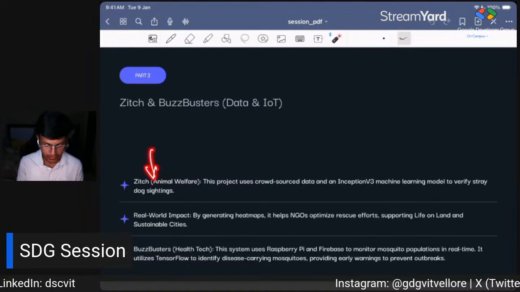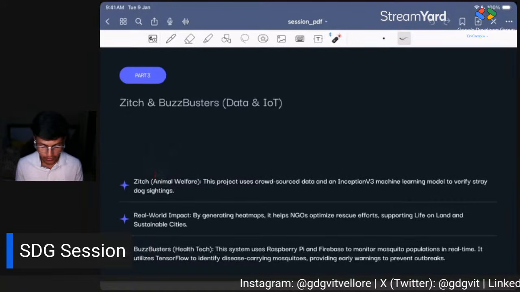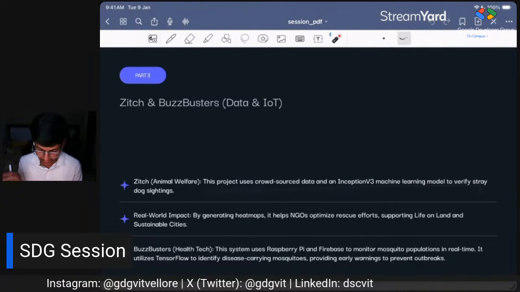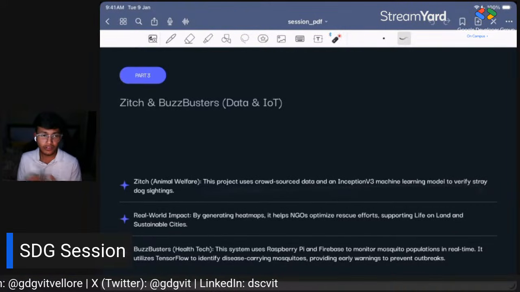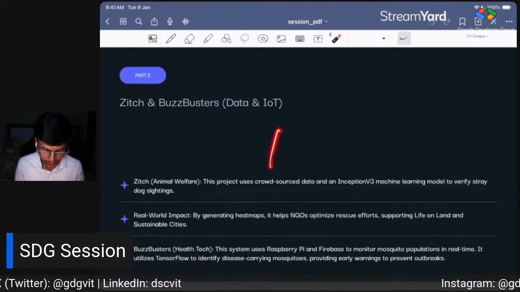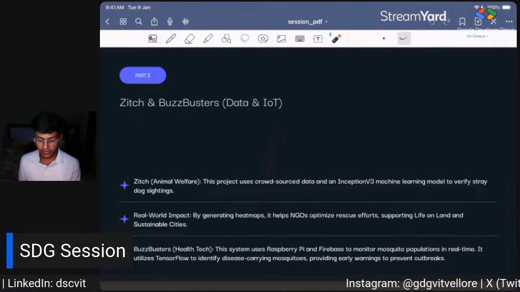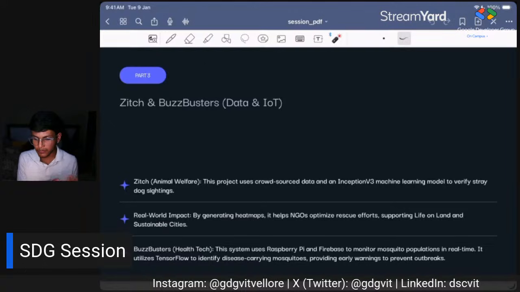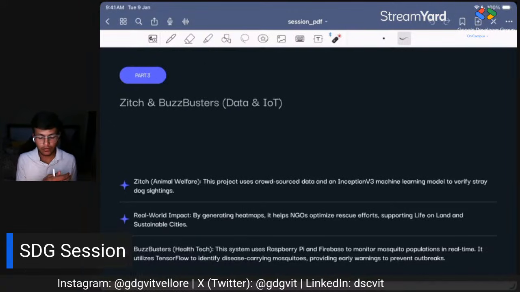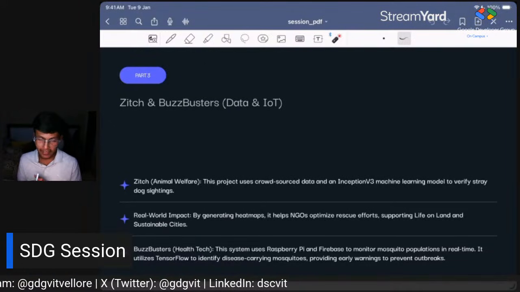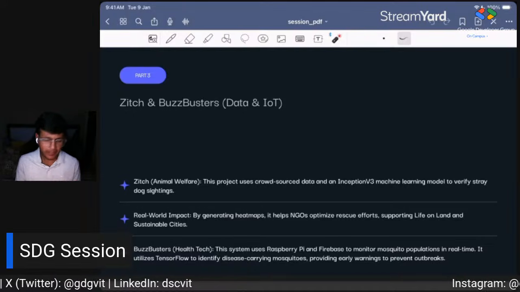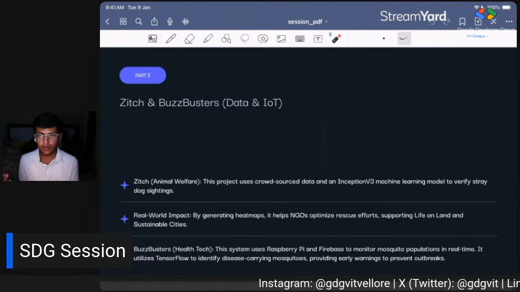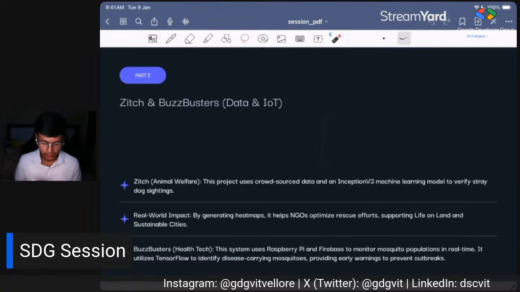Zich is an animal welfare company whose project uses crowdsourced data and the Inception V3 machine learning model to verify stray dog sightings. So this is an application which developers have made to verify stray dog sightings, and maybe to help move the stray dogs to a shelter. So basically they are helping the stray dogs and everyone to make this system better.